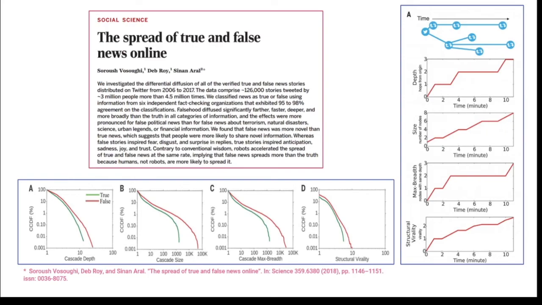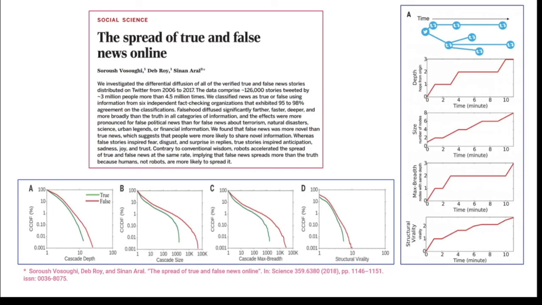There are many studies about fake news detection and diffusion. One of the largest studies is the recent paper of Soroush Vosoughi about the spread of fake and true news in the English-speaking Twitter community. They classified 4.5 million tweets as true or fake using information from 6 fact-checking organizations. Then they made retweet trees and found that fake news diffusion parameters are different from true news. For example, falsehood diffuses deeper and faster.